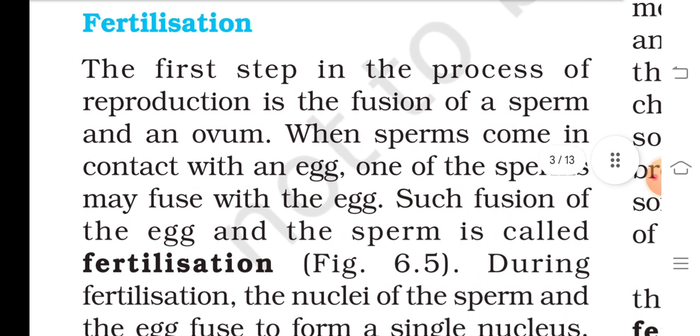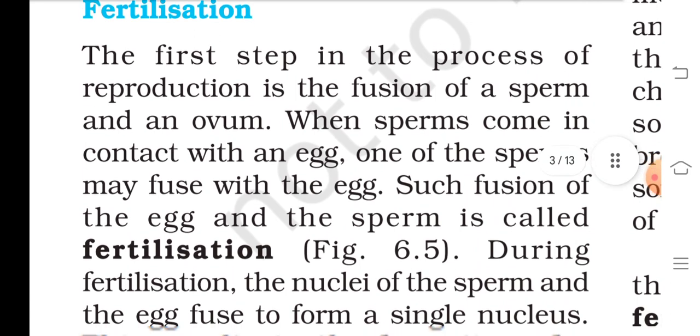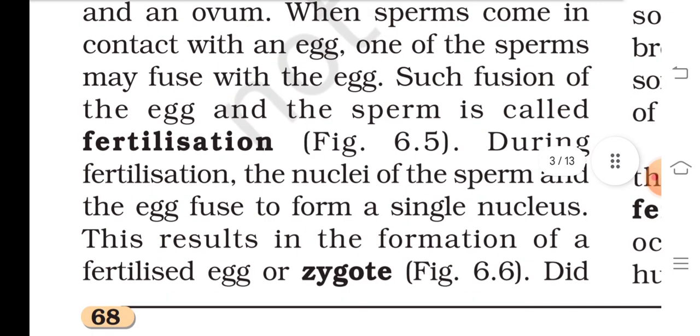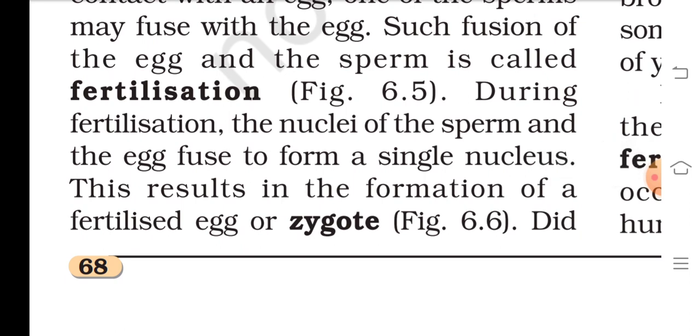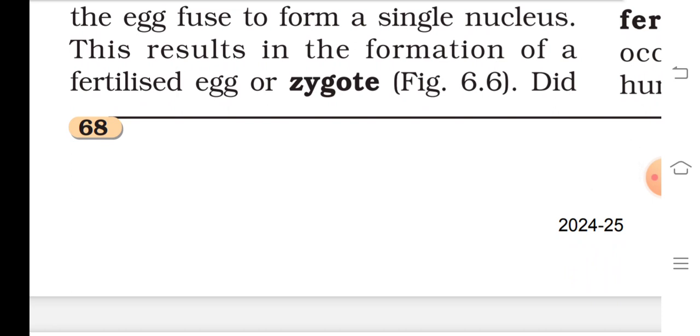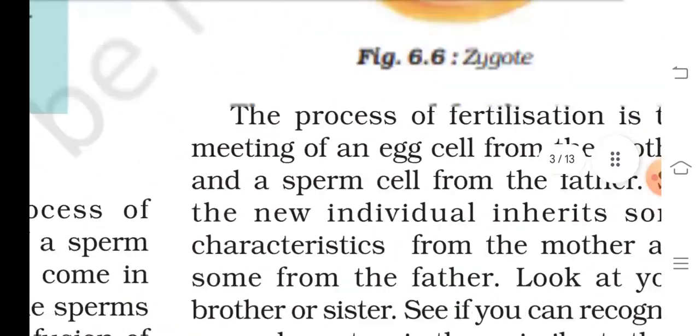Fertilization. The first step in the process of reproduction is the fusion of a sperm and an ovum. When sperms come in contact with an egg, one of the sperms may fuse with the egg. Such a fusion of the egg and the sperm is called fertilization. During fertilization, the nuclei of the sperm and egg fuse to form a single nucleus. This results in the formation of a fertilized egg or a zygote.